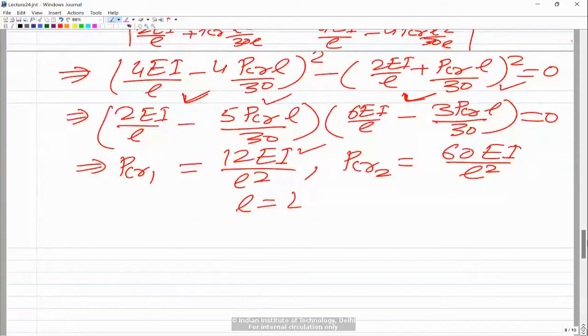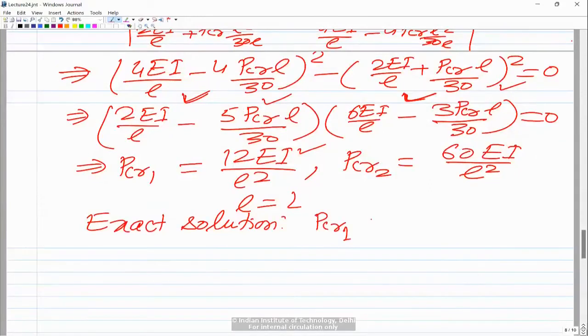And the exact solution, we know the exact solution. So if you recall, the exact solution for P critical, the lowest buckling load, I'll call it P critical 1, is pi squared EI by L squared. And if you look at the value of pi squared, it is 9.8696. I just wrote it up to 4 decimal places. This is the pi squared value. So you can see just one element gives us a critical load which is close to the exact solution, that is pi squared EI by L squared.